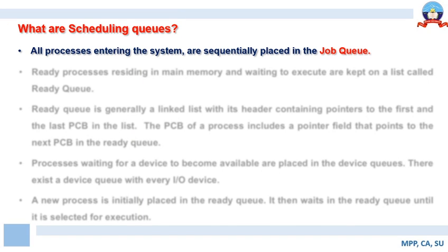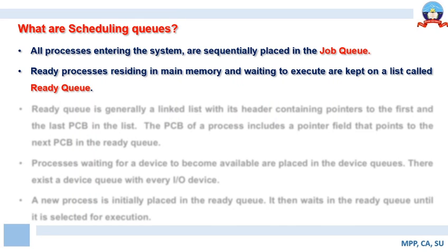All the processes that enter into the system are sequentially placed in the job queue. This is one of the data structures that is used in order to store the processes.